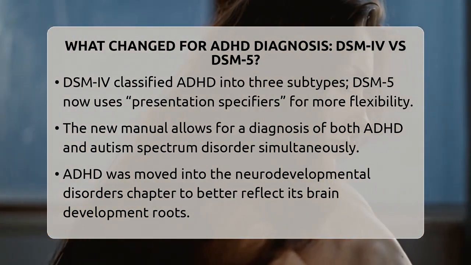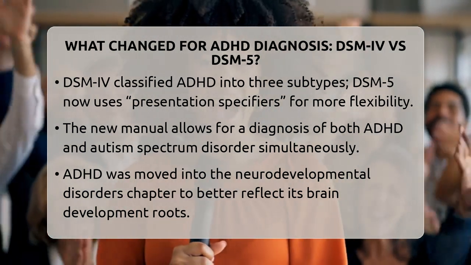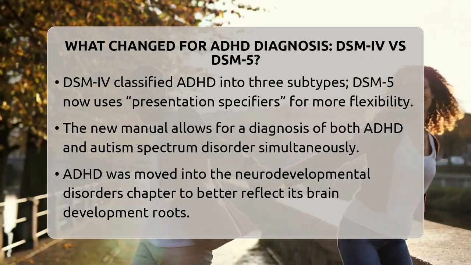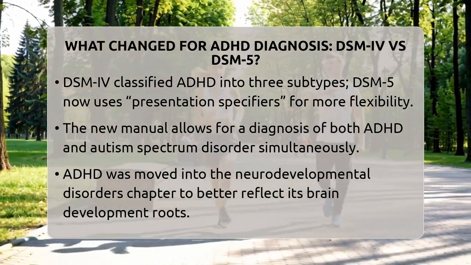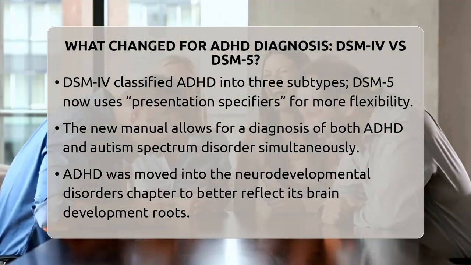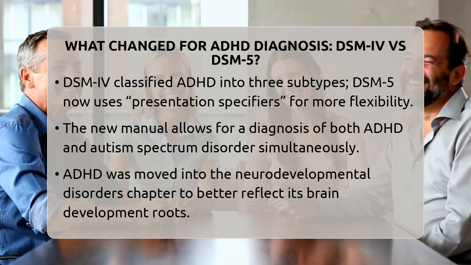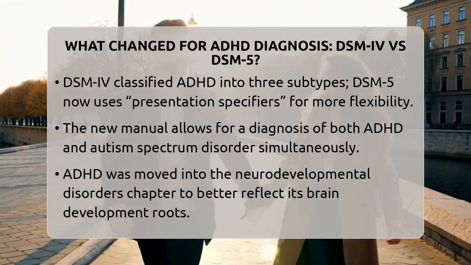Another important update was how many symptoms are needed for an adult to get diagnosed. The DSM-IV required at least 6 symptoms of inattention or hyperactivity-impulsivity for everyone, no matter their age. The DSM-5 lowered that number to 5 for people aged 17 and older. This adjustment makes sense because adults often have fewer symptoms but still find them disruptive in daily life.